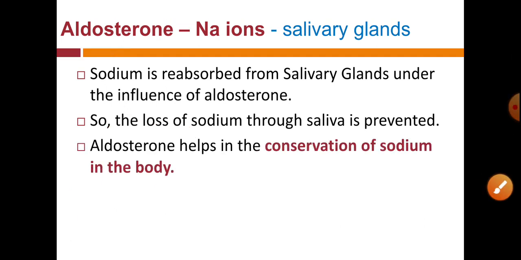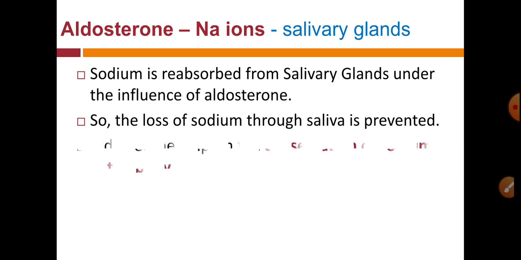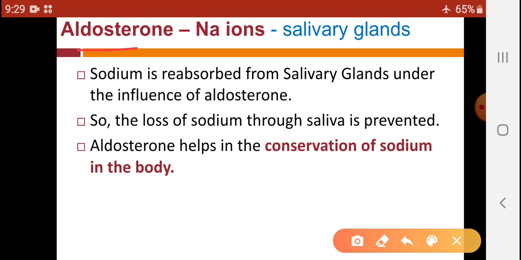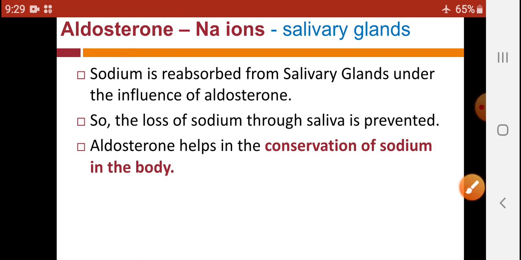Aldosterone helps in the conservation of sodium in the body, so aldosterone is helpful to conserve our ECF sodium. That means sodium present in our extracellular fluid is conserved with the help of aldosterone.